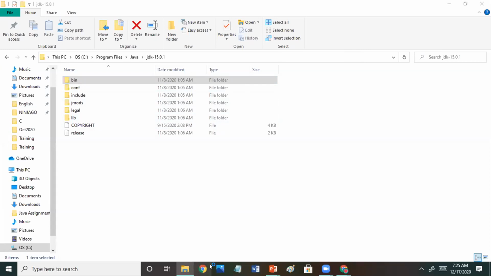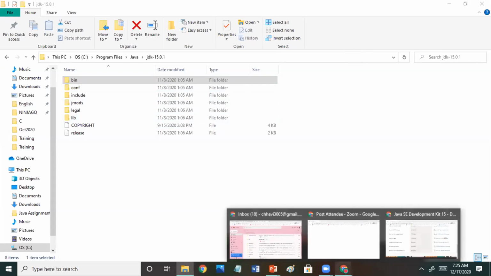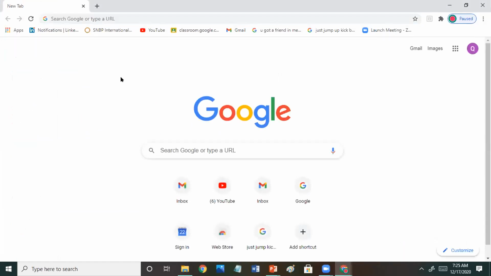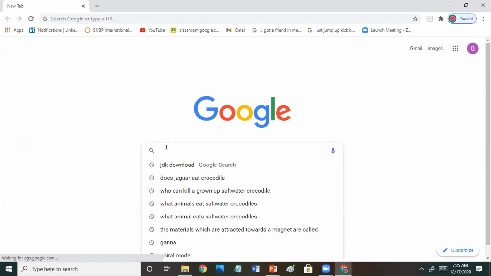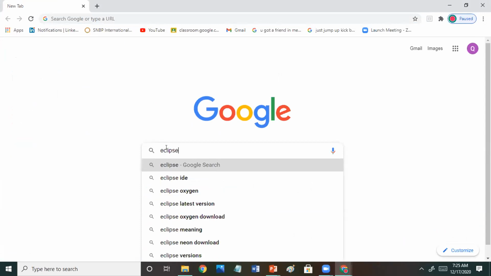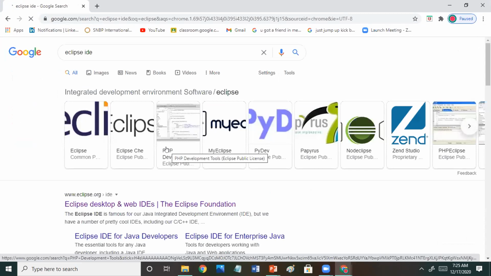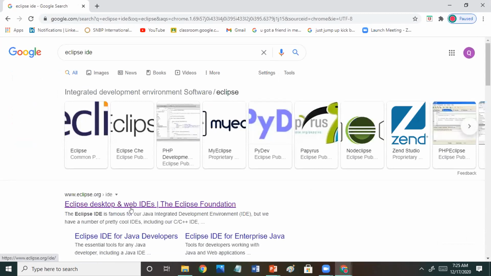Now again in your browser, search for Eclipse IDE. You have to search Eclipse IDE. Click enter and click on the first link which you get.